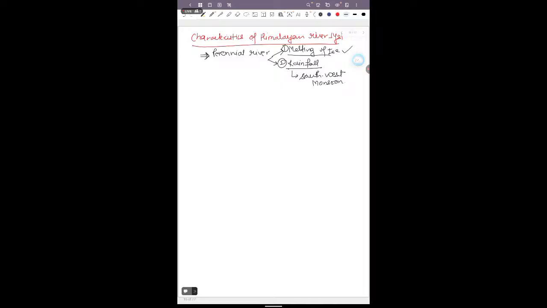These two important sources fill the water in the perennial rivers. In the perennial river, water is available throughout the year.